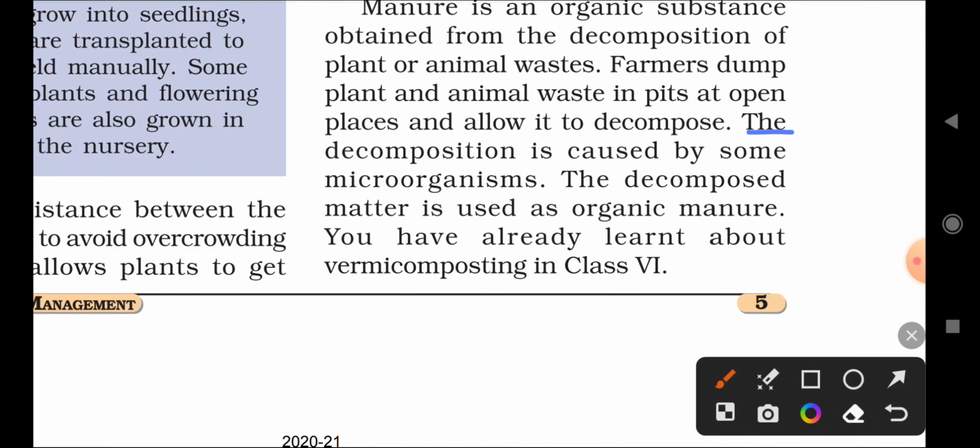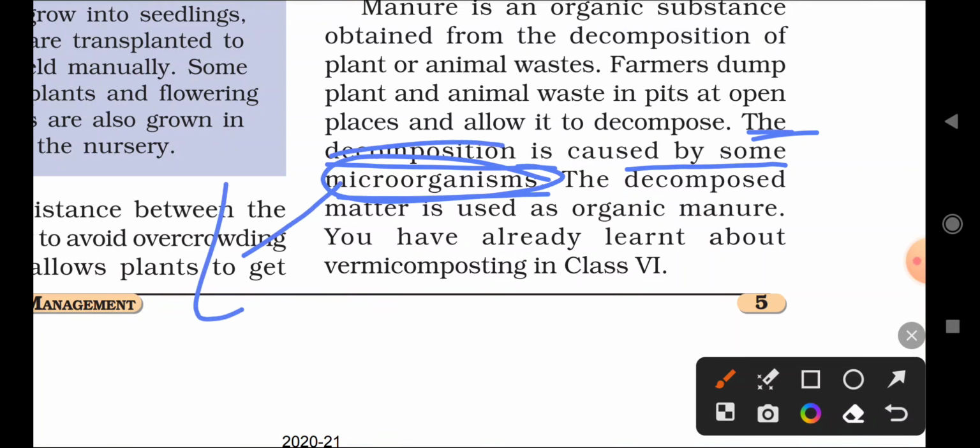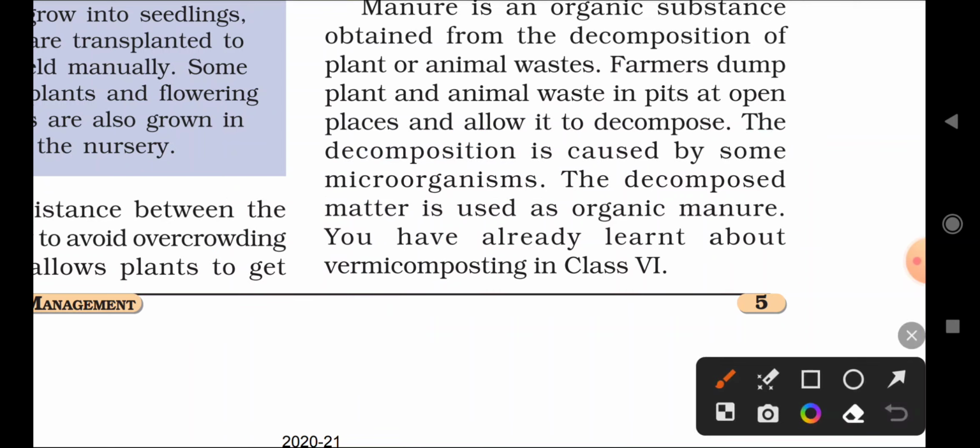That soil will become very nutritious and have more minerals, so the plant easily grows. This is one type of adding manure to the soil. This is completely organic, means it does not contain any kind of chemicals. The decomposition is caused by some microorganisms. They decompose, means they break down with the help of water and microorganisms. What microorganisms are, and the types of microorganisms, we will study in the next chapter in detail. Now remember that the decomposition is done by microorganisms.